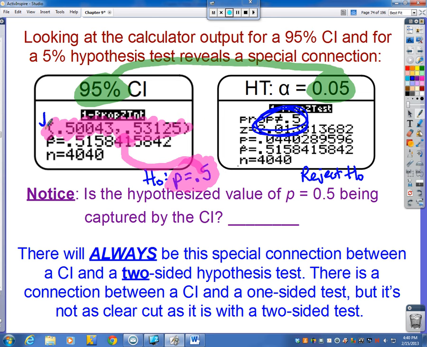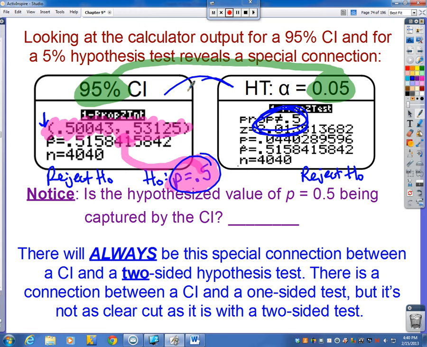It's just outside over here. So since 0.5 is not in our confidence interval, we have reason to believe that 0.5 is not really the true population proportion of the times that heads comes up with this particular coin. Okay, so we would also reject the null hypothesis with the confidence interval.